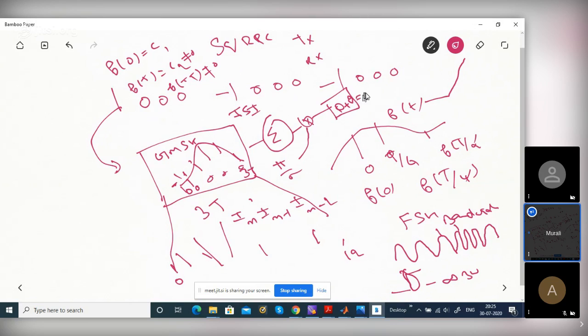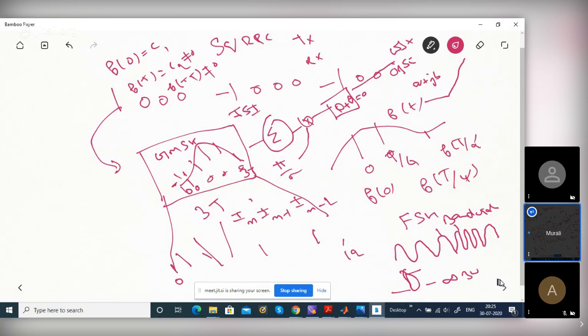Theta equals 0 in the transmitter, but theta could be pi by 2, pi, 2 pi by 2, or 3 pi by 2. But in our transmitter, it is going to be 0. After adding this, you take cos and sine, cos plus j into sine. This is a complex number, a plus jb format. This is your baseband signal.